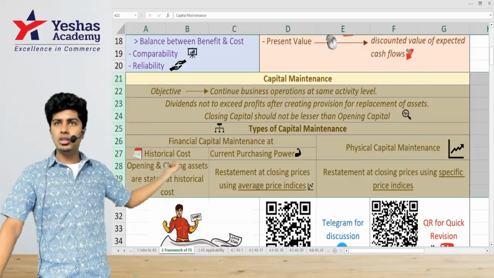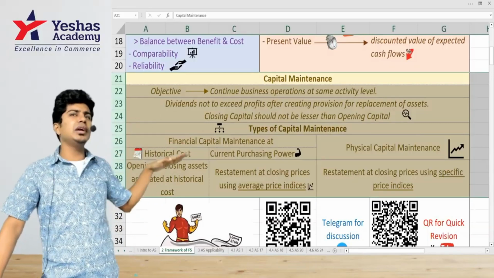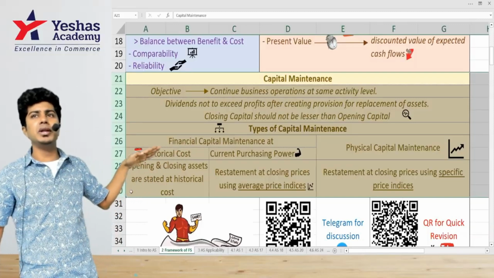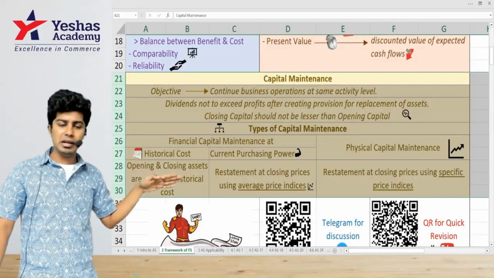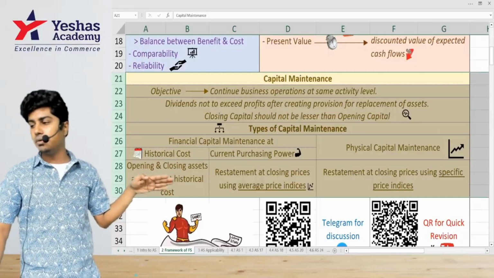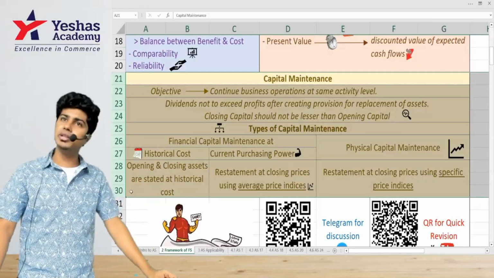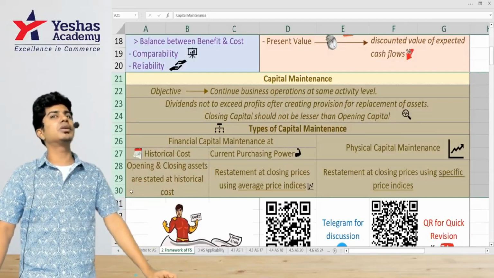Then we'll do a question on this, by which you will very comfortably understand physical capital maintenance, rent purchasing power, historical cost, and everything. And after that, we will take questions from our study material.